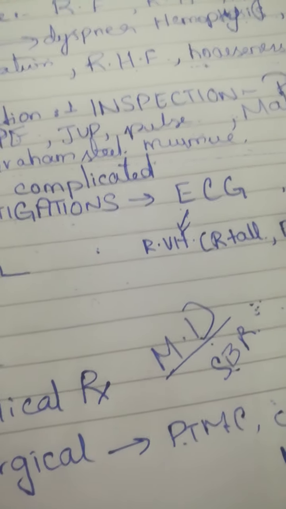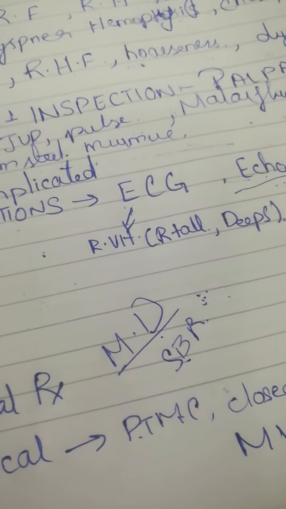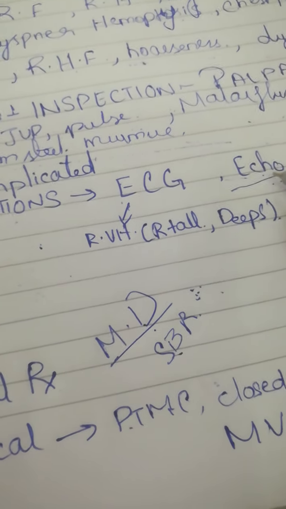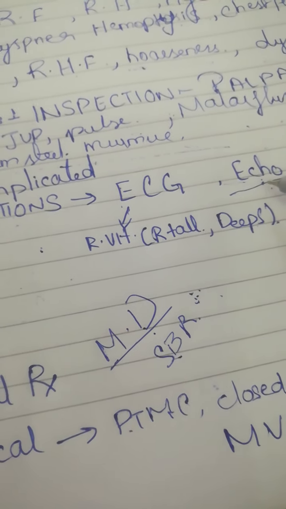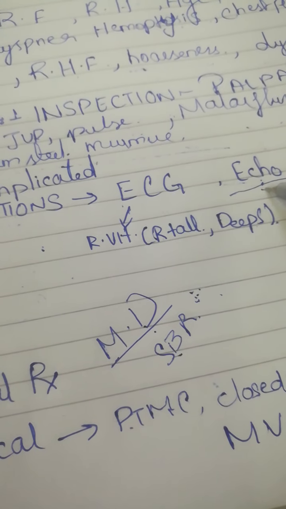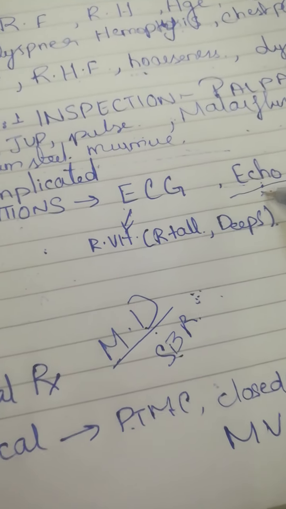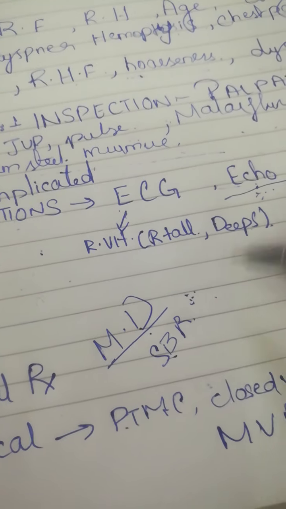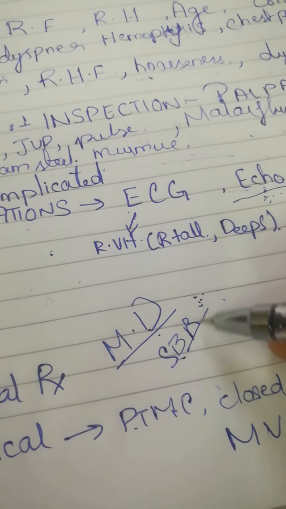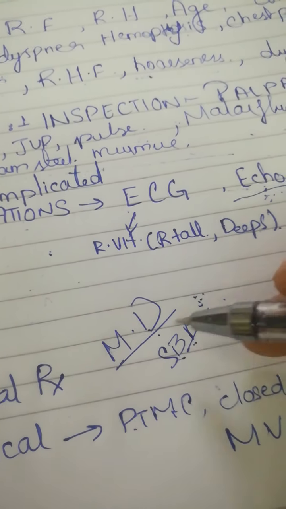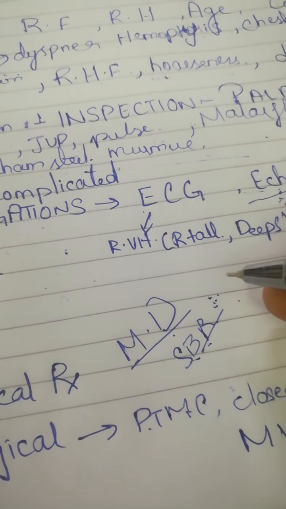And if on echo, here comes the importance of the echo, the left atrium size is enlarged, more than 55 millimeters, then we will give anticoagulation. And also we will give anticoagulation if there is a previous history of any embolization.